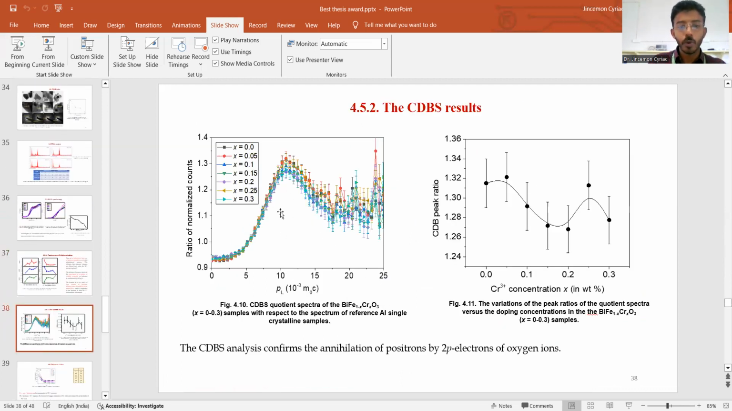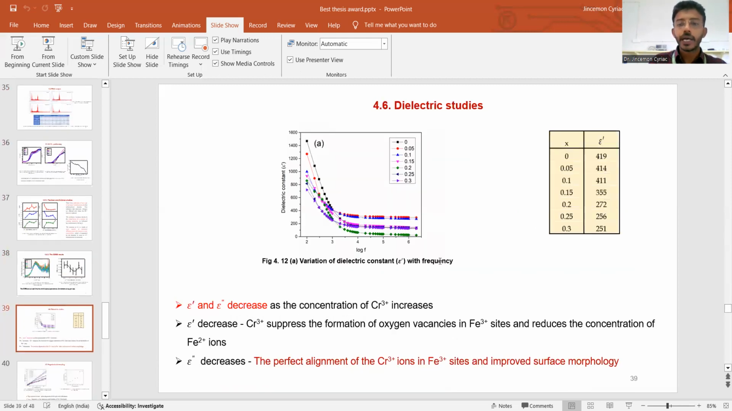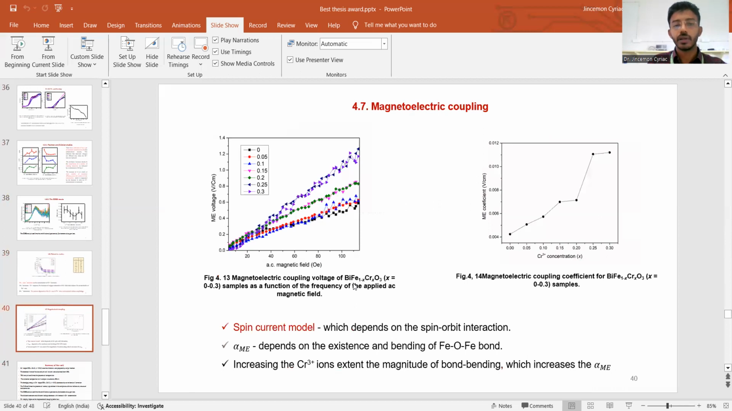Here the momentum corresponding to the value is due to the 2p electrons, equivalent to the 2p electrons of the oxygen ion. The dielectric property here decreases, due to the increased structural morphology. When we adopt chromium ion into the Fe site, more chromium atoms are aligned in a perfect manner, the surface morphology increases and the dielectric property decreases.